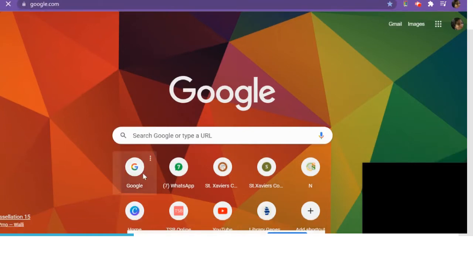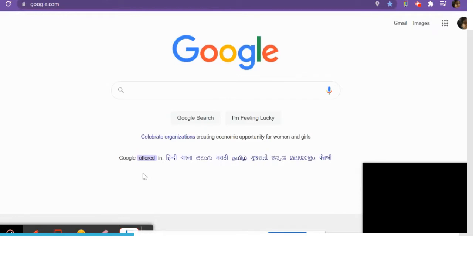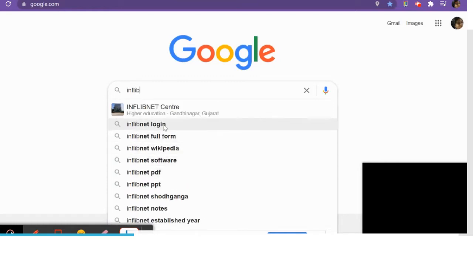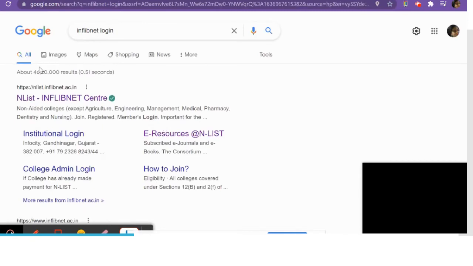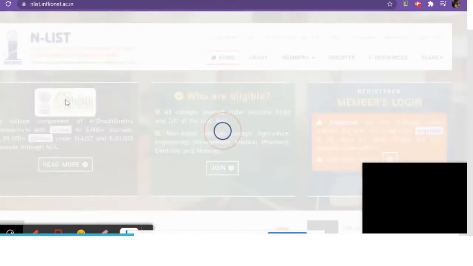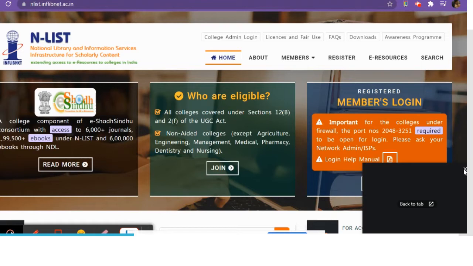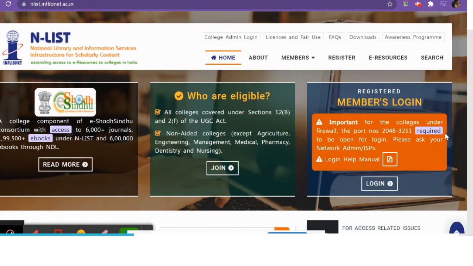Here, this video will help you understand this. To gain access, you have to go to Google and click on InflibNet. You will be redirected to NList. This is the first search result. Click on it. As mentioned earlier, this is the NList dashboard. On the right hand side of the dashboard, you see the registered members login.